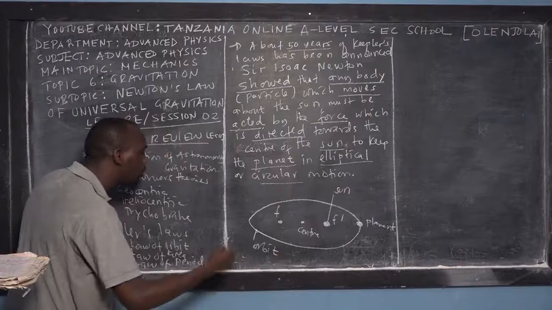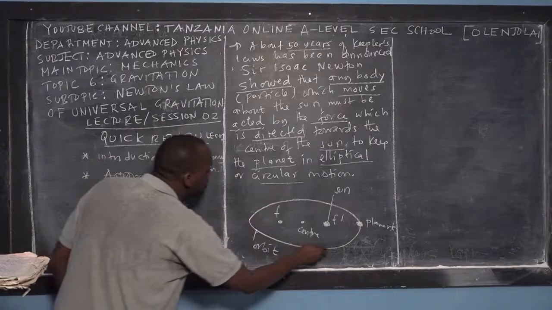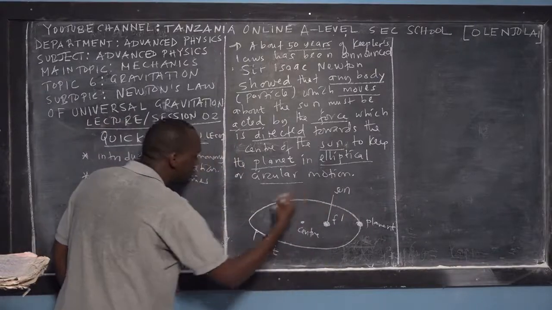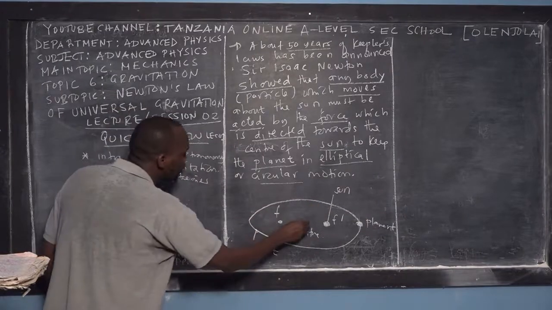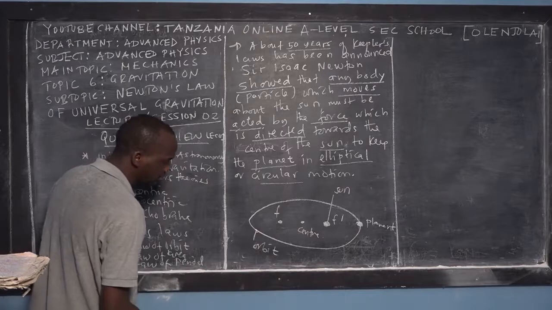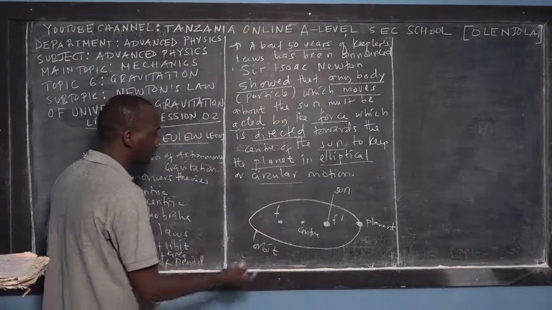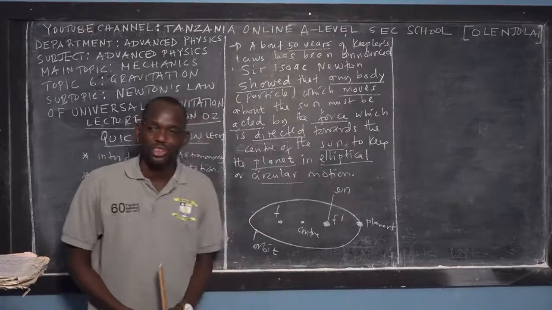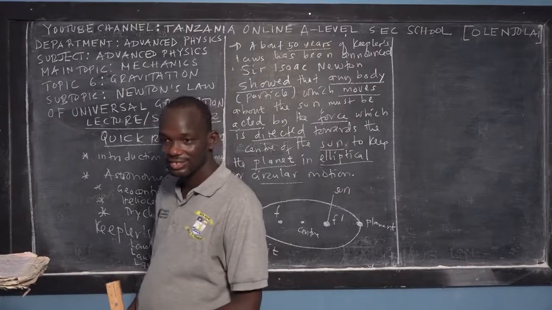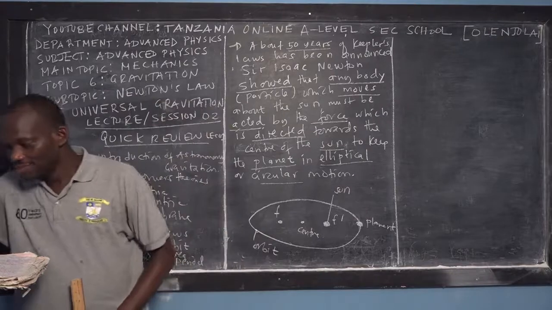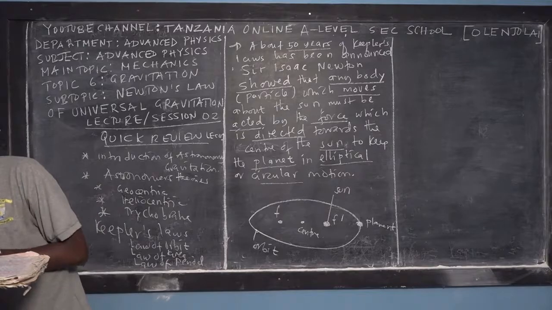So he was doing experiments. What keeps this planet revolving in the same orbit continuously? After several years, it won't change. It keeps passing along this path. So that's what he was experimenting on. And after doing a lot of experiments, he finally introduced a law that we call Newton's law of universal gravitation. Fantastic.